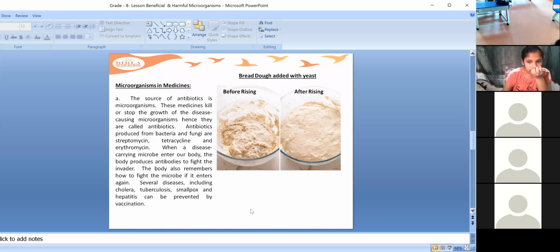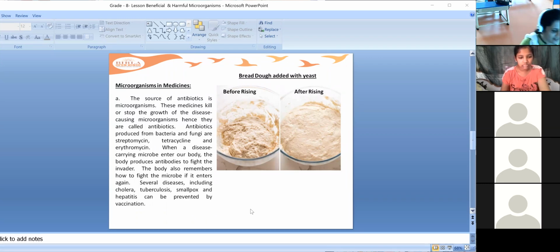Ma'am, streptomycin means what, ma'am? I'm coming towards that. And what if oxygen enters, ma'am? The fermentation process might not take place, the bread will not be that soft, and you'll not get perfect results. The dough might not rise properly. Okay, I'll just continue this because we have very little time. Only 3 minutes left.